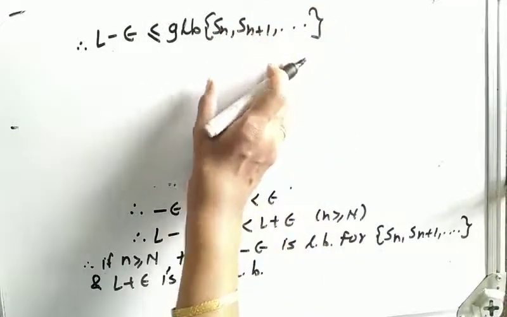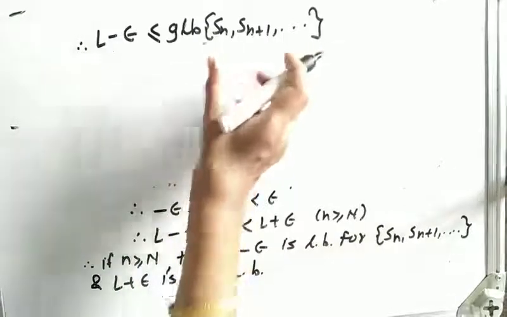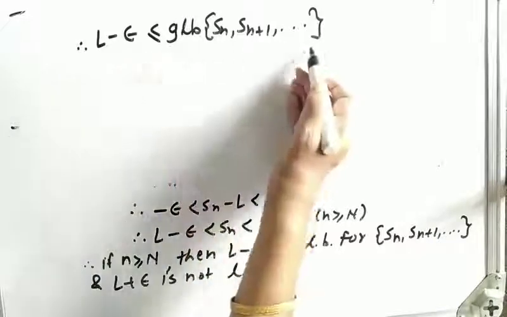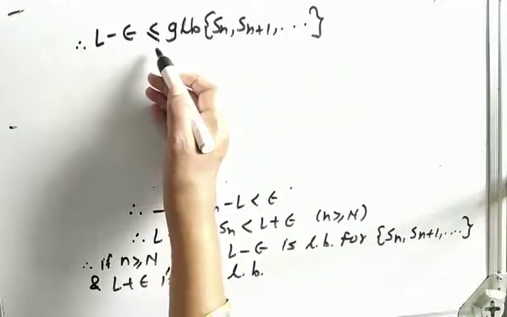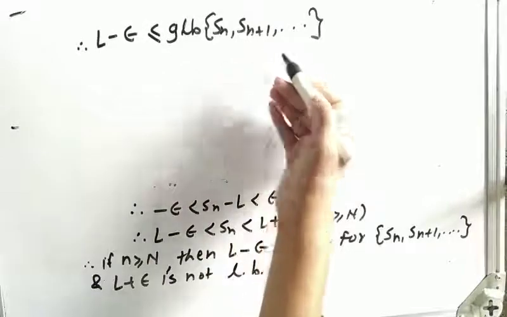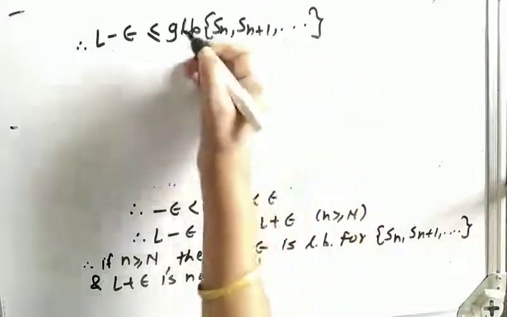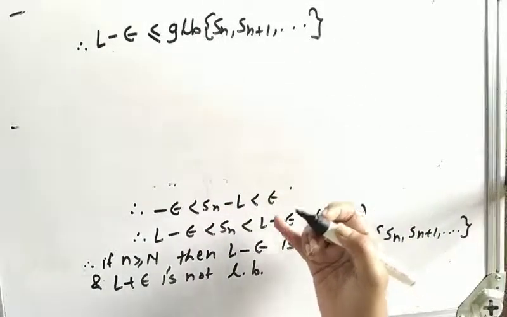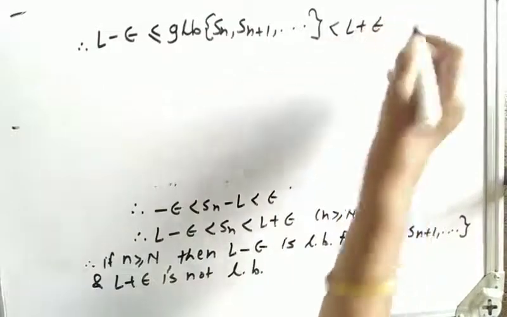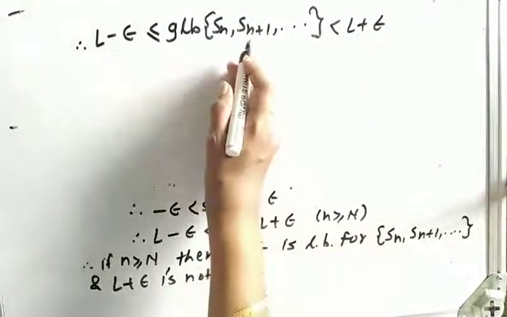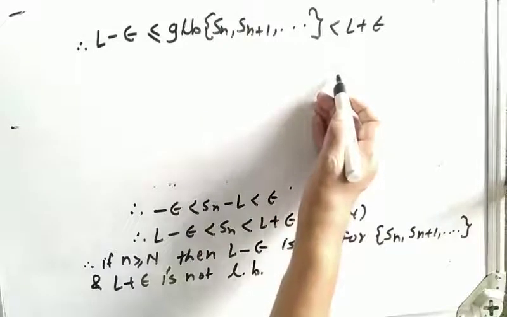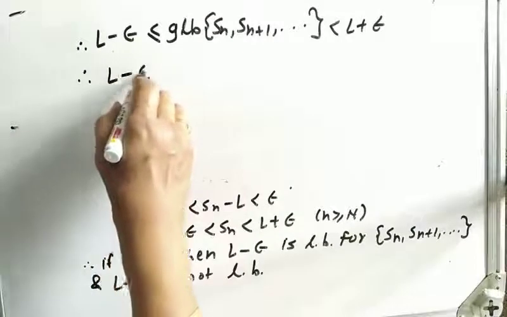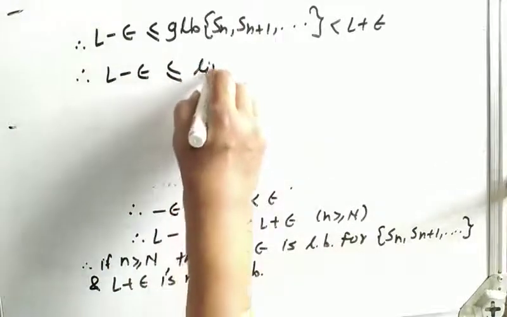Okay, we can write it: L minus epsilon is a lower bound of the set Sn plus 1, and here we are taking the greatest lower bound, this value is greatest, so L minus epsilon will be less than or equal to the greatest lower bound of Sn plus 1. And this is definitely, as it is all about lower bound, and L plus epsilon is not a lower bound, so this is definitely less than L plus epsilon. Therefore after applying limit, as the inequality is there, the inequality will be as it is, therefore we can write L minus epsilon less than or equal to limit.